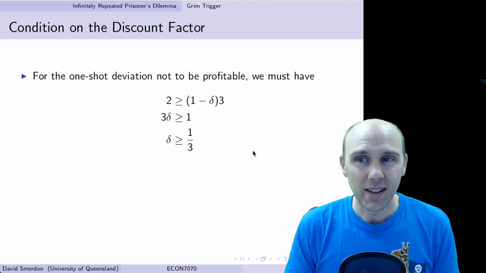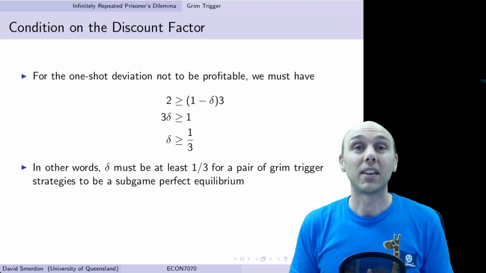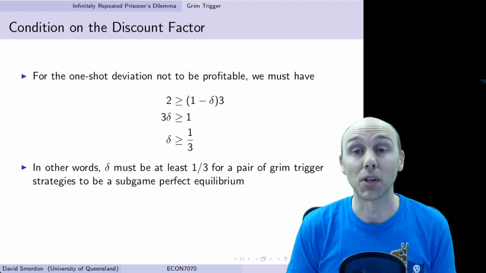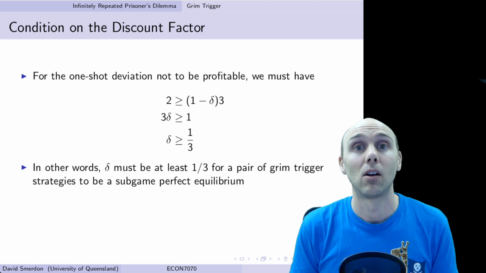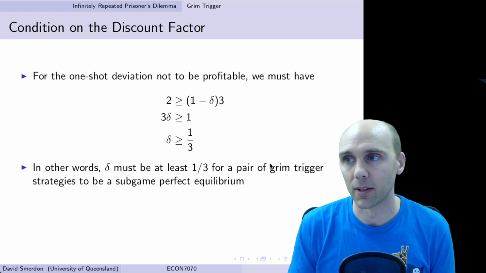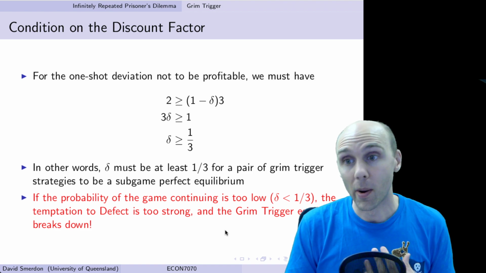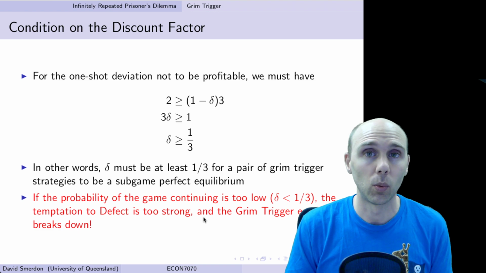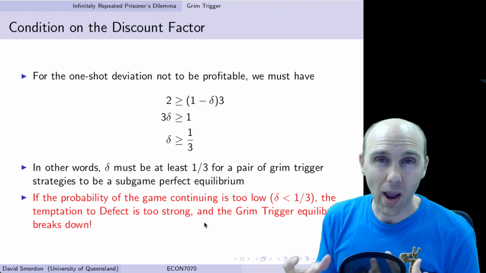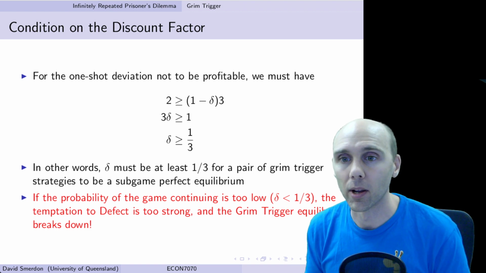And what does this mean, this delta being greater than or equal to 1/3? What's the logic behind it? It means if we care enough about the future, the higher the delta, the more we care about the future, then we care about being punished and we won't deviate from our Grim Trigger strategy. But if we don't care enough about the future, or the probability of the game continuing is too low, which remember is the other interpretation of this delta, then the temptation to grab those instant payoffs now is too strong, and the Grim Trigger equilibrium breaks down.